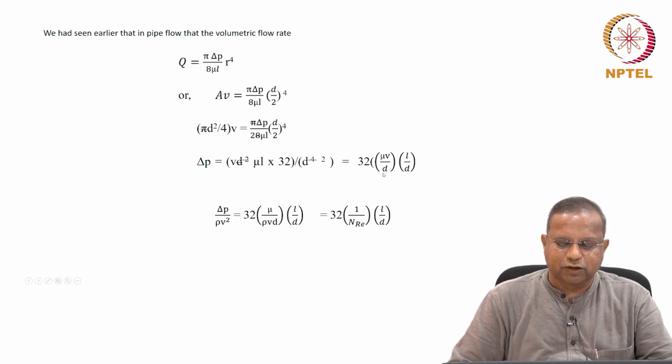So mu by rho V d times L by D. So you get 32 times 1 by NRE times L by D from a perfect relationship.